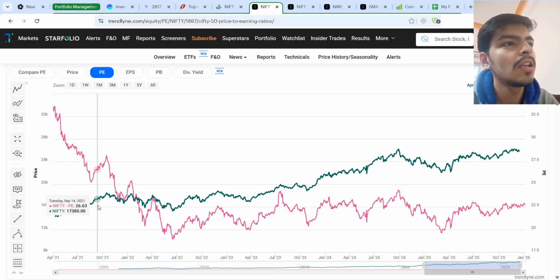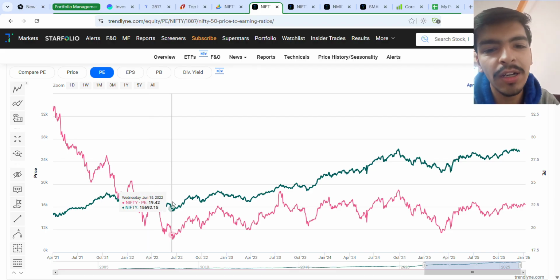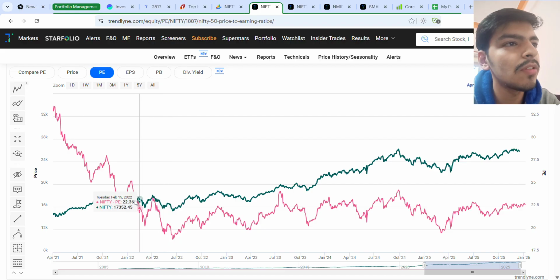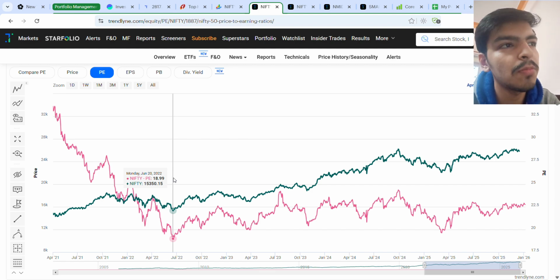After that, from this point in October, there was a time correction, and in 2022 the broad market was generally down. So Nifty 50 was also falling, and the Nifty 50 PE ratio then bottomed at around 18.99. It was in 2022.